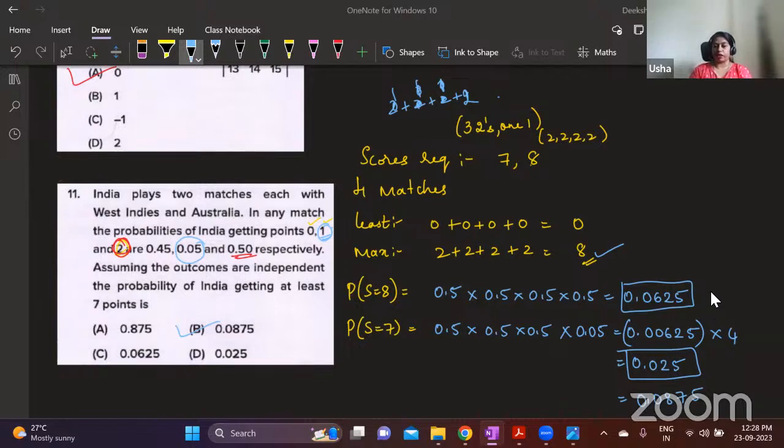Probability of getting 7 is when 3 matches they should win, 1 match they should get 1 point, and in the other 3 matches they should get 2 points. So I have assumed they're getting 1 in the 4th match.